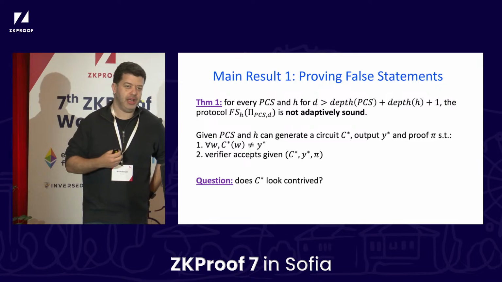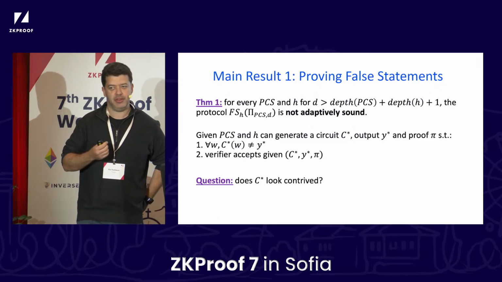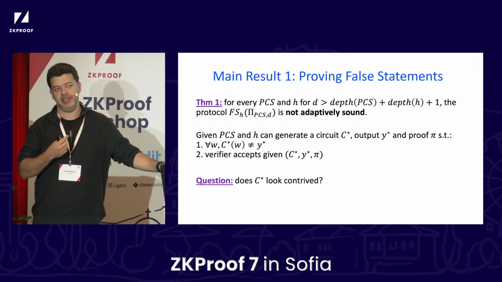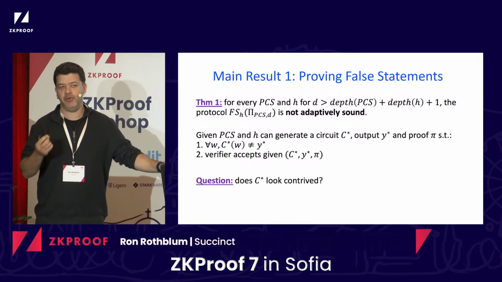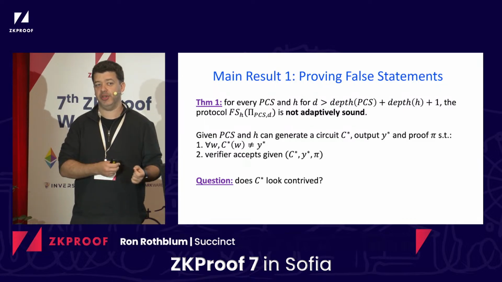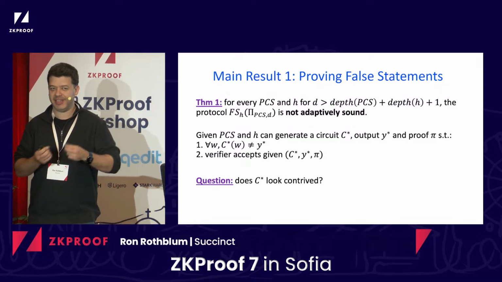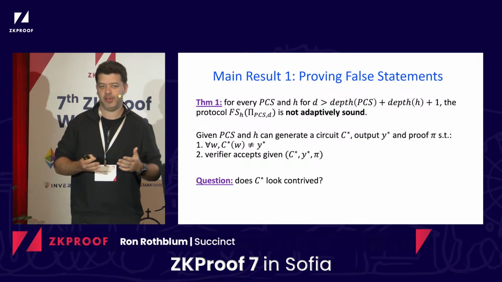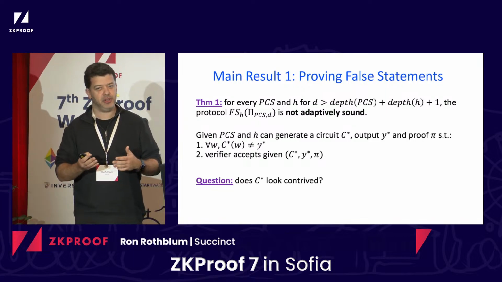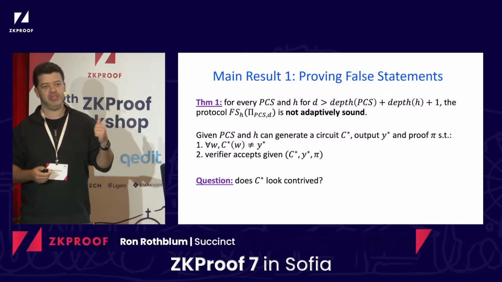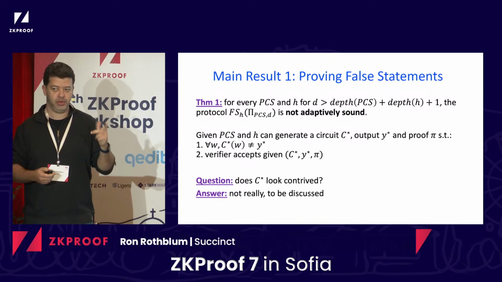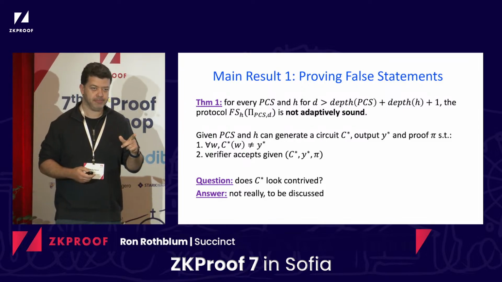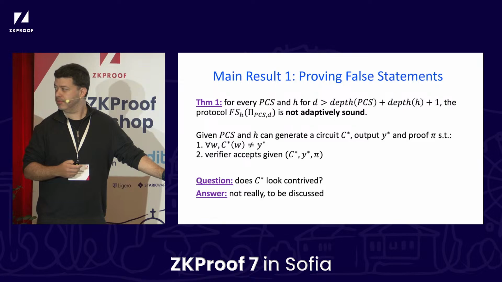Something that people often ask themselves, I think naturally at this point in the talk, is how weird does the circuit C star look? Have we pushed the contrived aspect into the circuit? Somehow it seems like, given the way I'm presenting it, that's what's going on. And in a sense, it is what's going on. But in hindsight, I would say that the circuit C star is actually not contrived, and it's very natural. And we'll talk about that more later on. Okay?